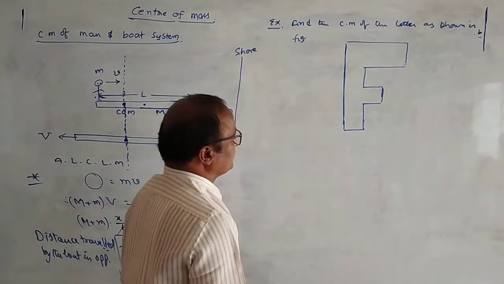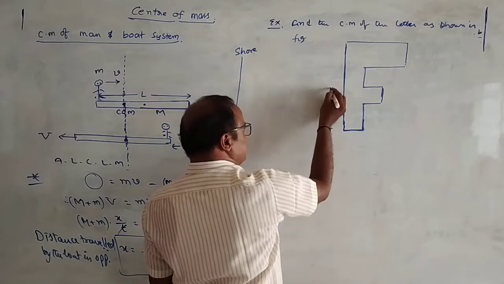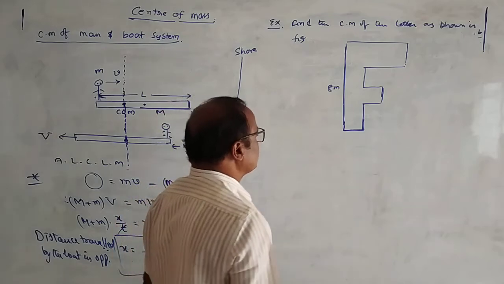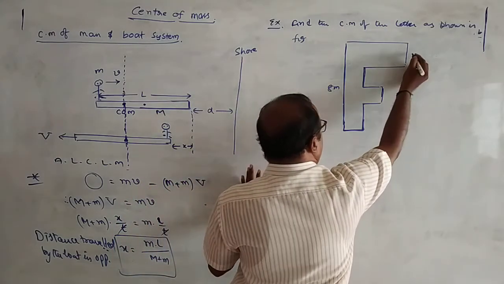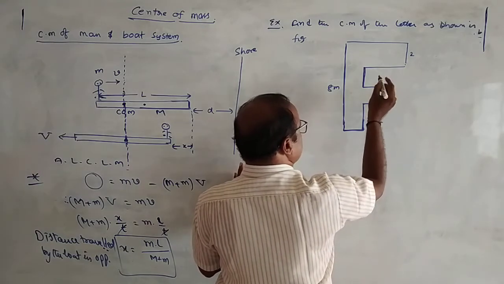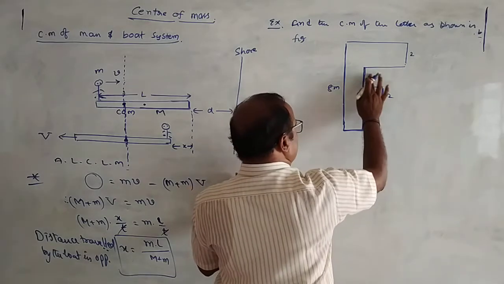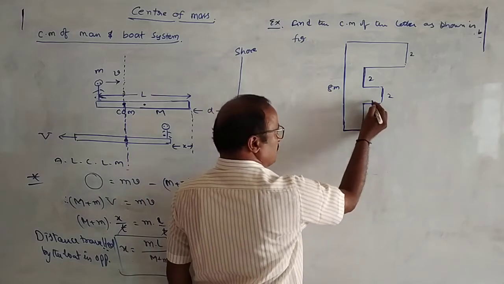They will give it like this. Find the center of mass of this: this distance is 8 meters. Again it is 2 meters, 2 meters, 2 meters, and again this is 4 meters. Oh sorry, 2 meters. And this length is also equal to 2 meters.